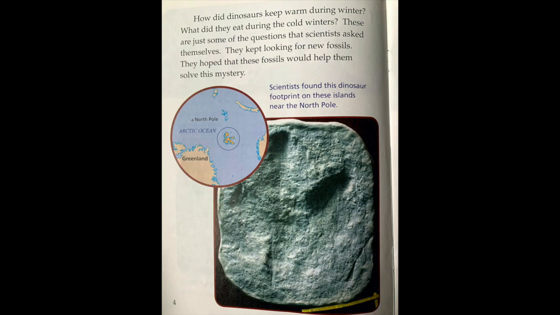We also see that there's a circle just to the upper left-hand corner of our picture. Do you know what text feature that is called? Pause the video and take a moment to think about what that is called. If you said it is a map, you would be correct.